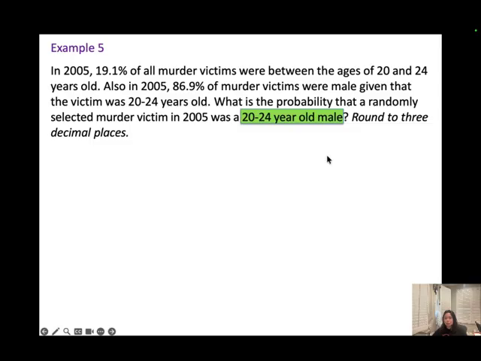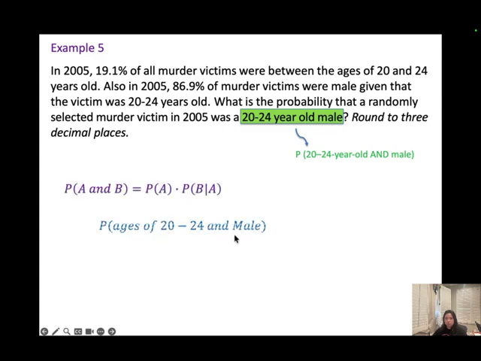I highlight this one. We are looking for the probability of 20 to 24 years old and male. So this is going to be the multiplication rule. We are looking for the probability of age 20 to 24 and male. That will be equal to A, the probability of age 20 to 24.